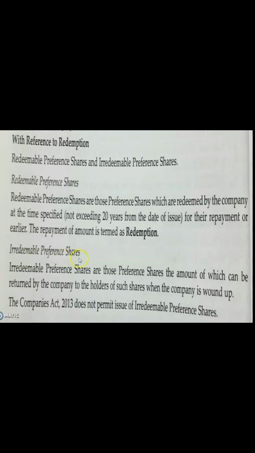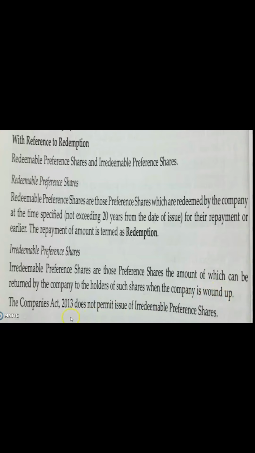Now irredeemable preference shares means those preference shares, the amount of which can be returned by the company to the holder of such shares only when the company is wound up. So the preference shareholder will get back their capital amount only when the company is wound up.